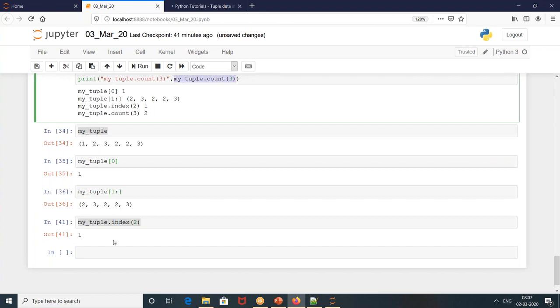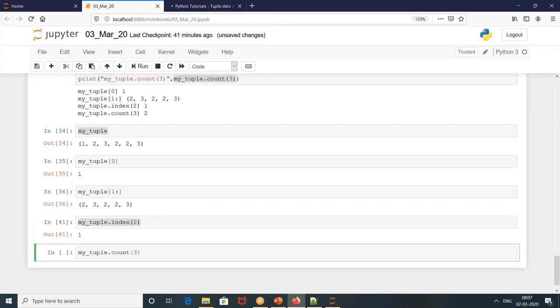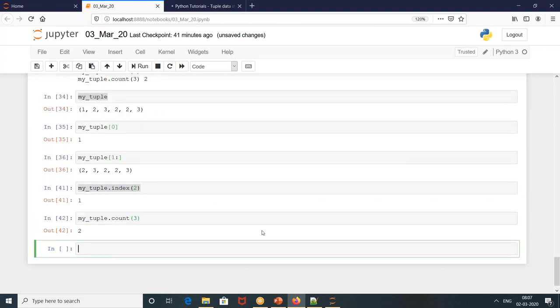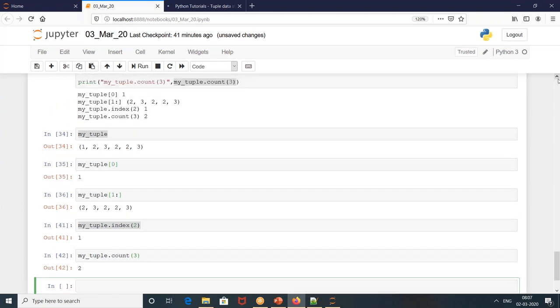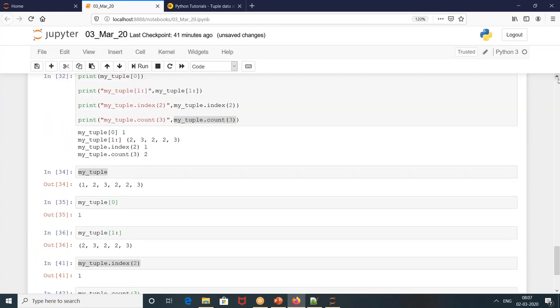I have a question on the count. Go ahead. So count 3 would give us the third position, but what if we want to count the number of integers or number of strings in a tuple, like the total number? How long is it, you mean to say? Yeah, how many elements are present within the tuple, right?